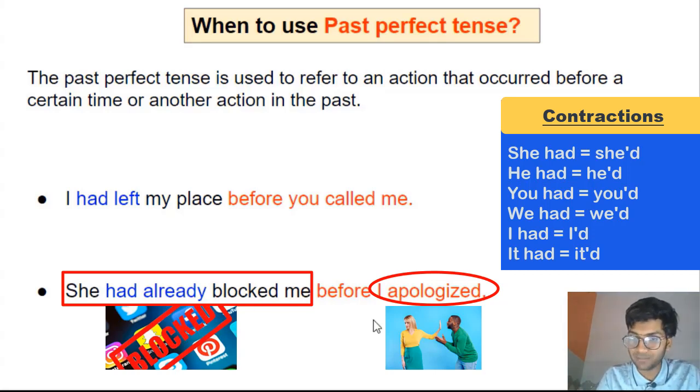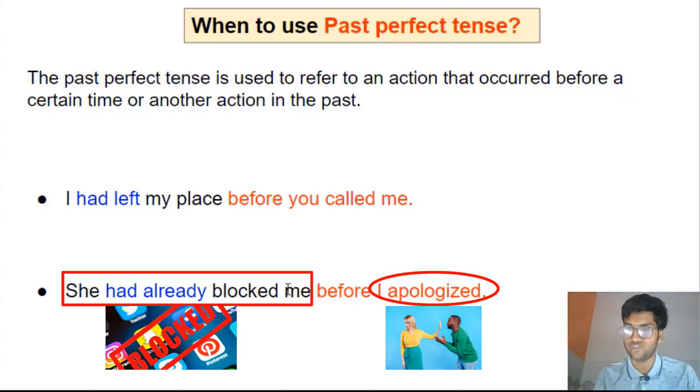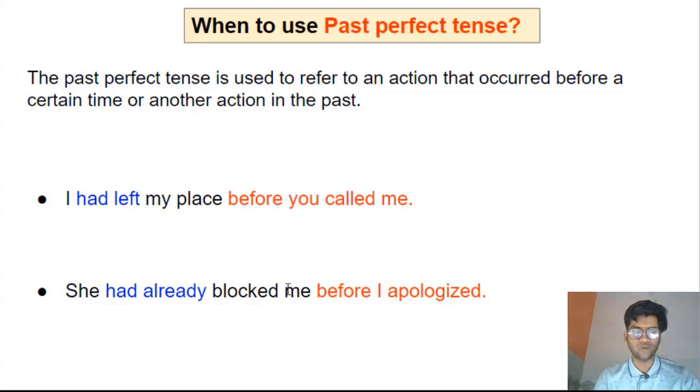So she had already blocked me before I apologized. She had already blocked me. This action happened in the past before another action took place, which is I apologized. So she blocked me first, then I apologized. So she had already blocked me before I could apologize or before I apologized. Got the point? So that's how we use past perfect tense. Here the focus is not on the fact that the action happened in the past. The focus is on the fact that this action happened before another action or before a certain time in the past, right? Now, before we take more examples, let's understand how to form sentences here.